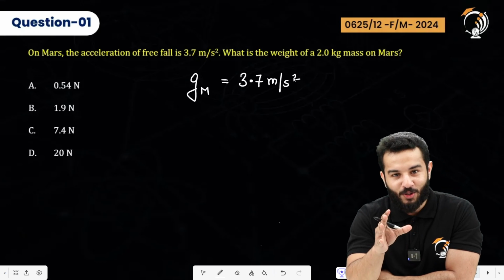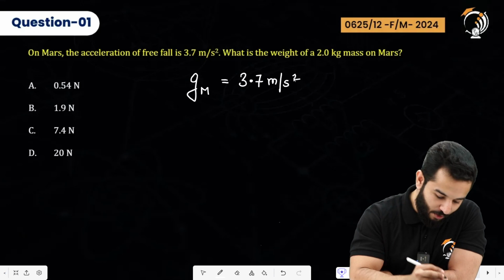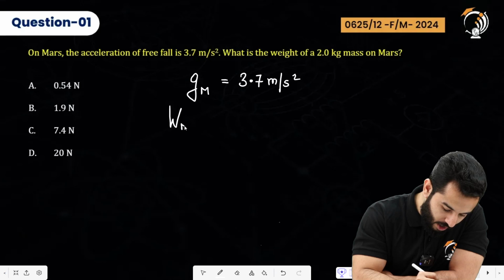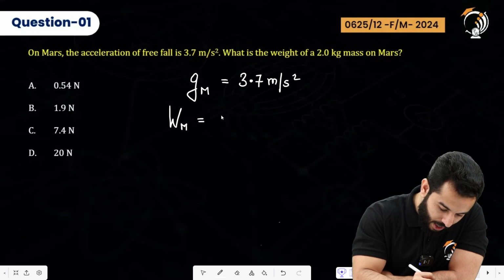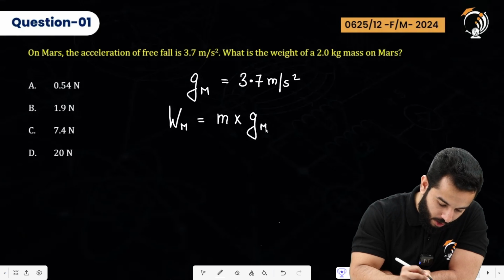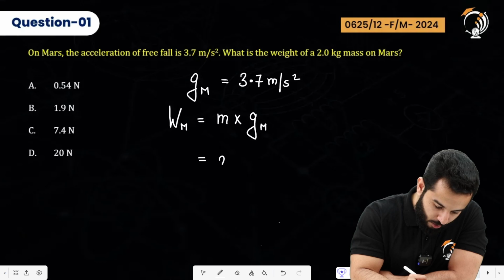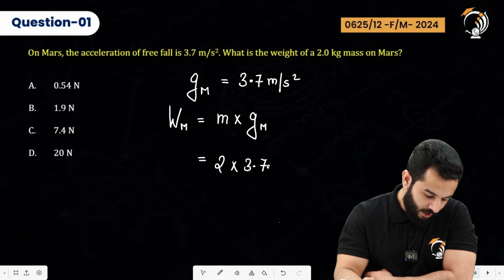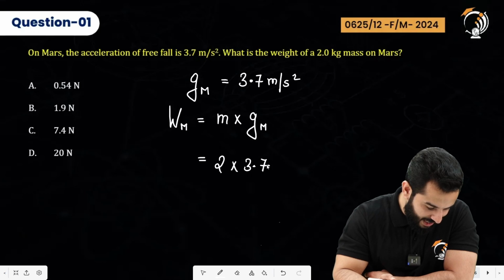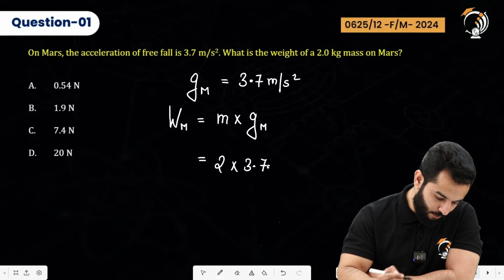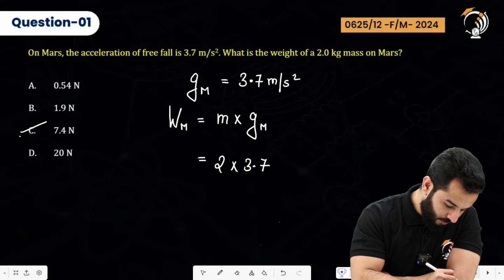The mass of 2 kg will be 2 kg, but if you are going to talk about the weight on Mars, that will be the mass of the body times acceleration due to gravity on Mars. So this is going to be 2 kg times 3.7, right? I think we have kept everything in SI unit. So this is going to be 7.4 Newton.